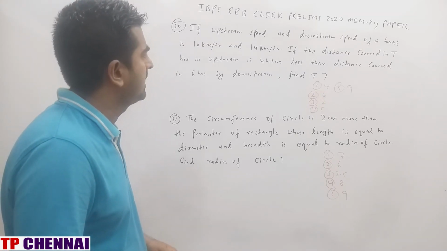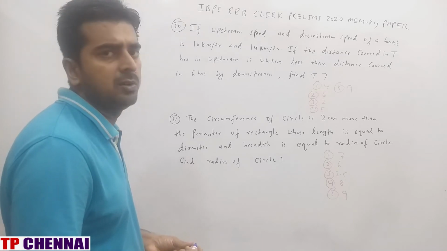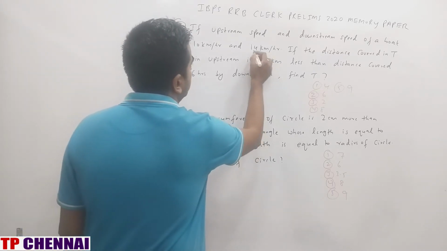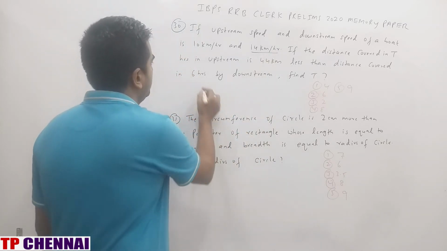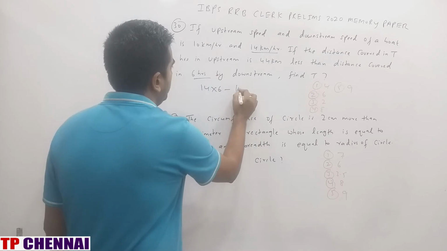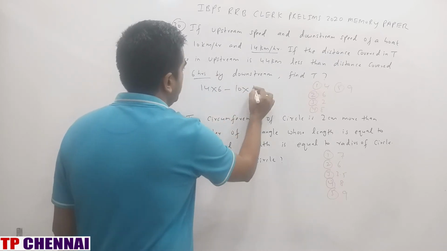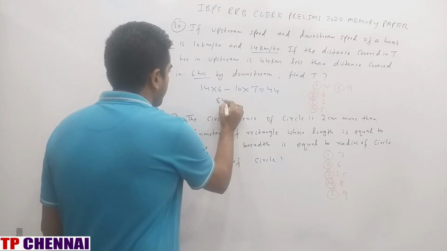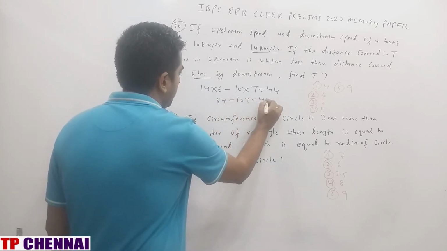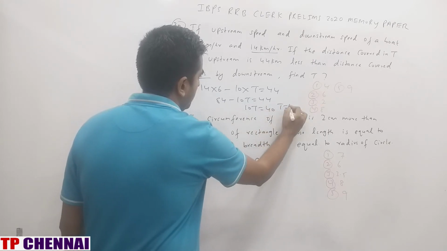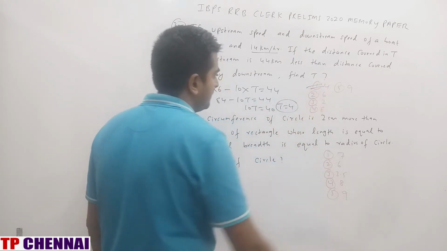Very simple question, right? Distance is equal to speed into time. So downstream speed is 14 and downstream time is 6. So 14 into 6 minus upstream speed is 10 and upstream time is T, is equal to 44, right? 84 minus 10T is equal to 44. 10T is equal to how much? 40. T is equal to 4, which is first option.